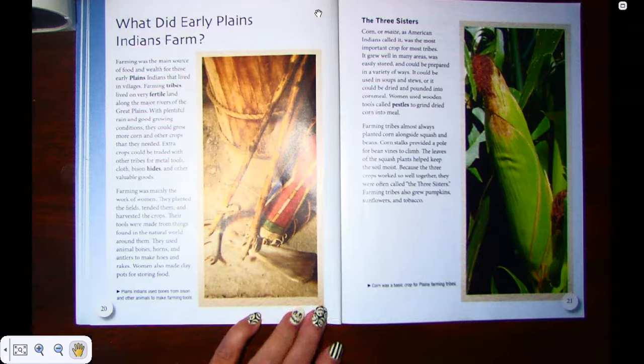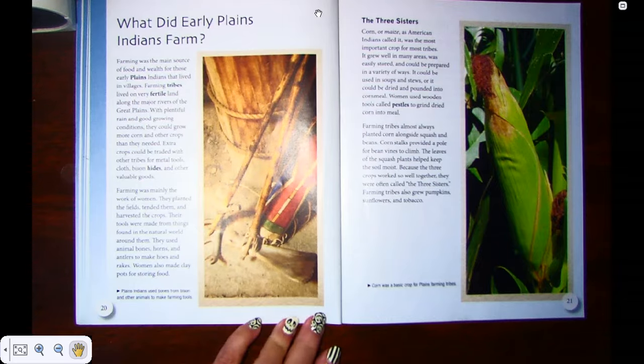Farming was mainly the work of women. They planted the fields, tended them, and harvested their crop. Their tools were made from things found in the natural world around them. They used animal bones, horns, and antlers to make hoes and rakes. Women also made clay pots for storing the food.